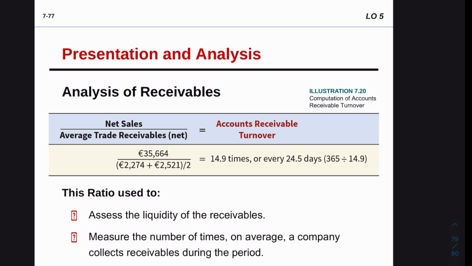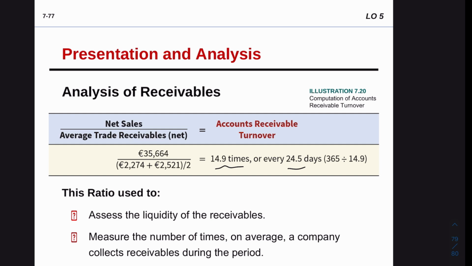If you are using the times, the more the times is increasing, the better, and the fewer days we are using, the better, which means we are receiving our cash in fewer days, which is all what we want, right? And for the times, it means we are receiving our cash over and over again, which is a good thing. So if we have a higher account receivable turnover, it means we have a liquid account receivable.